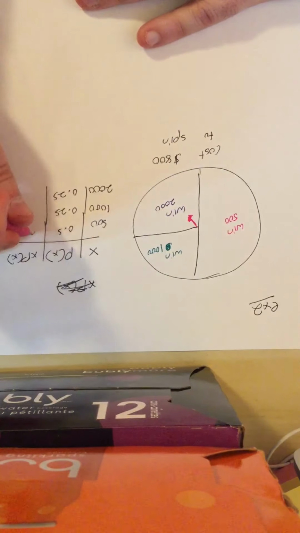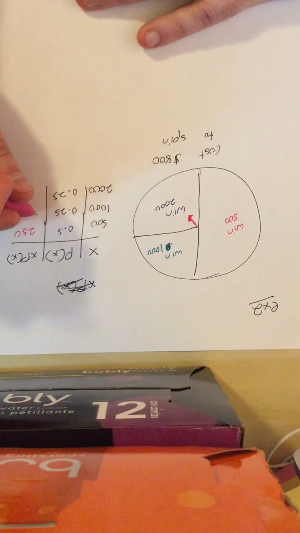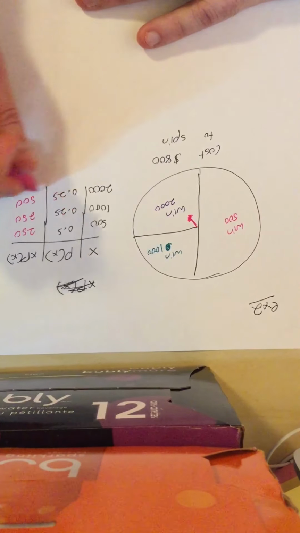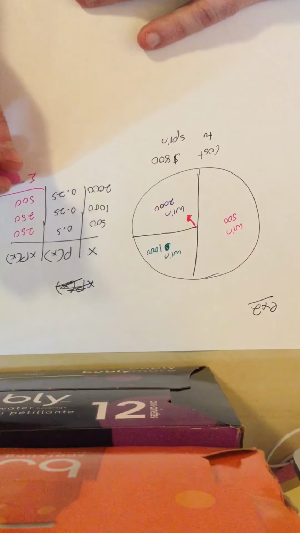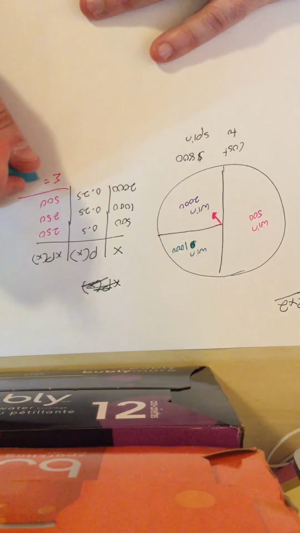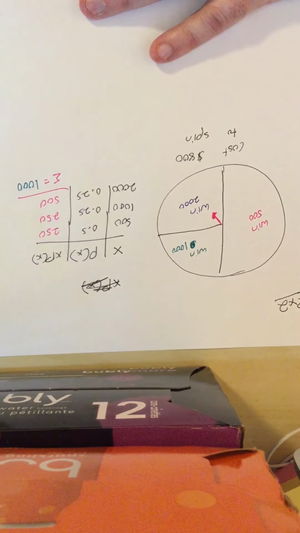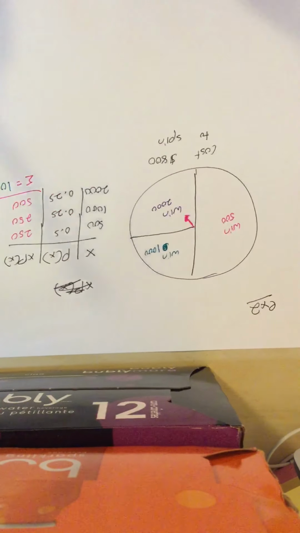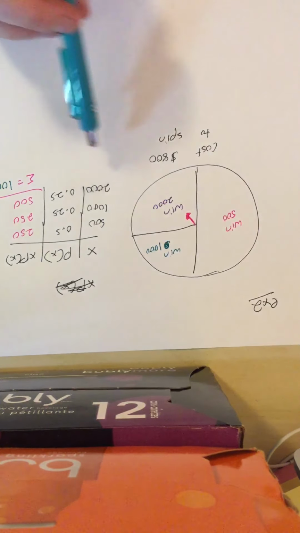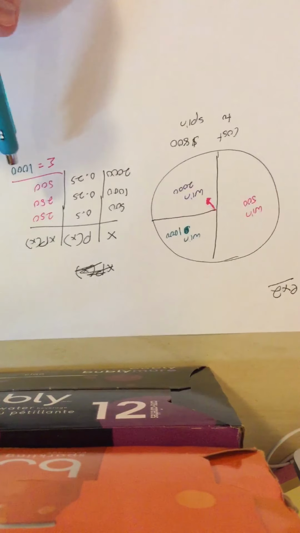This times this is 250. This times this is 250 as well. And this would be 500. We add them up and we get that the wheel is worth $1,000. Are we going to win $1,000? Maybe. So we expect $1,000. Is it worth $800 to spin this wheel? The answer is yes, it is.